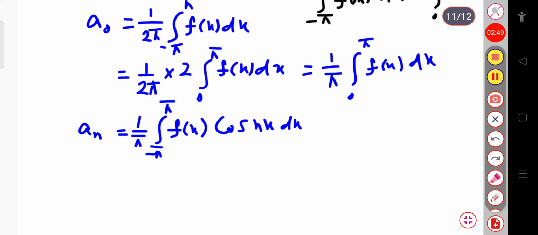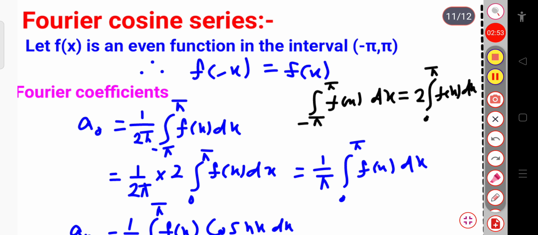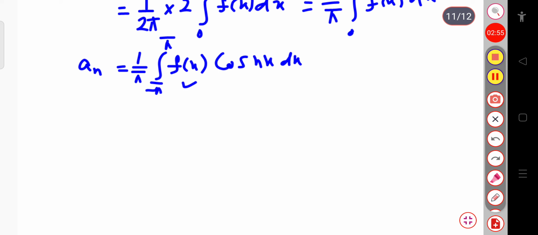You can see f of x is an even function, because initially we considered this function to be even, and cos is an even function. When you multiply an even function with an even function, you definitely get an even function. This is the property of even functions.